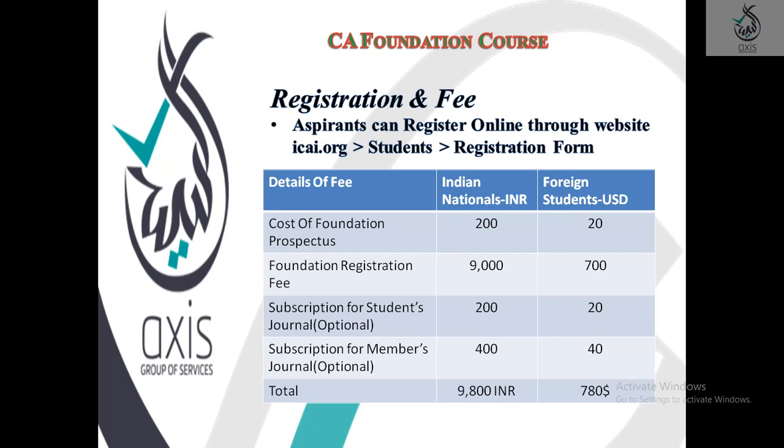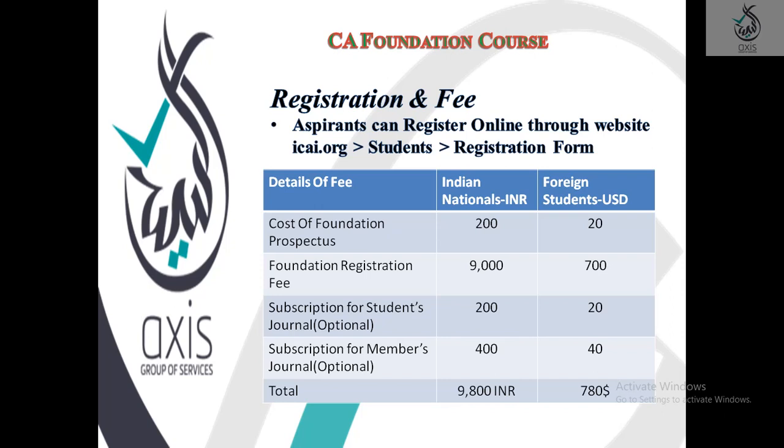And foundation registration fees, this is the course registration fee: Indian rupees 9,000, for foreign 700 USD. These first two categories are mandatory.